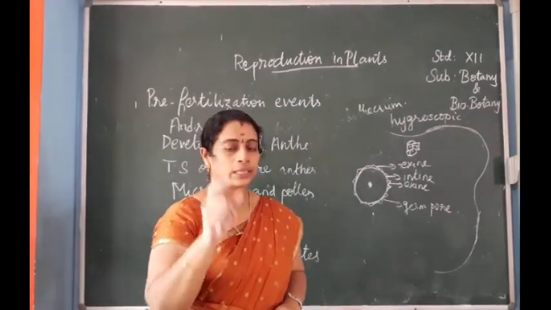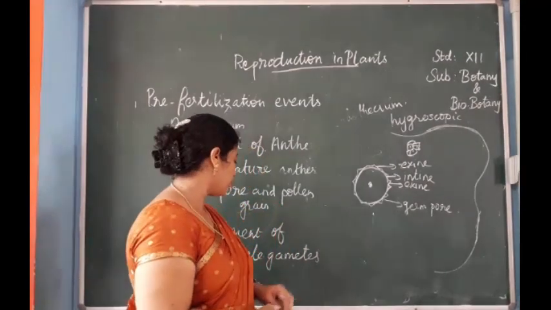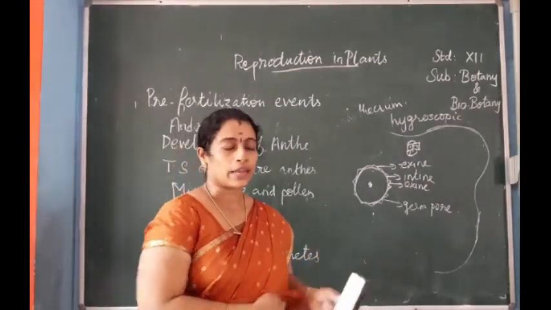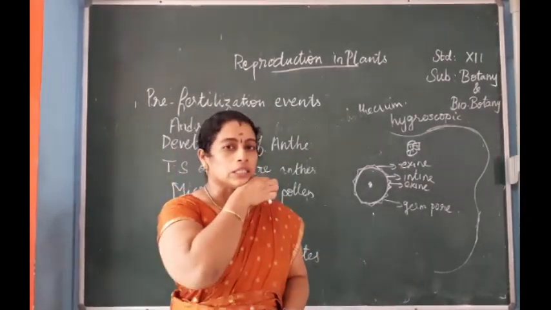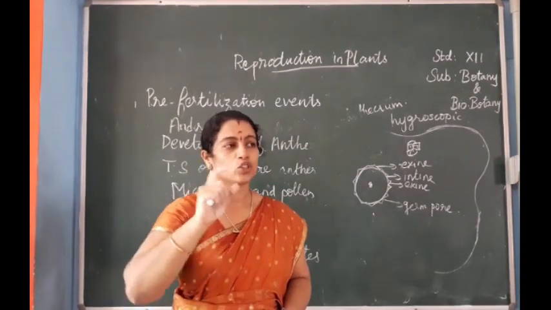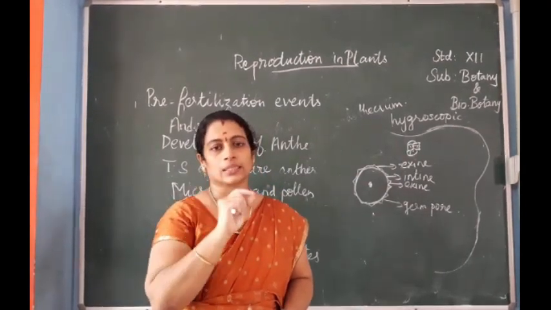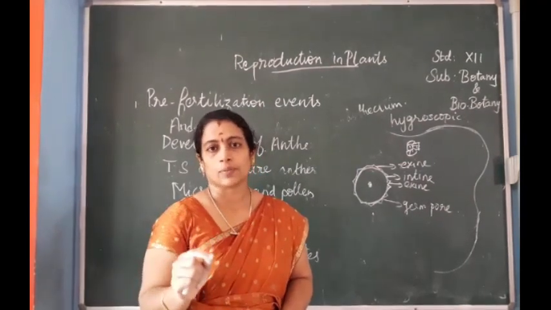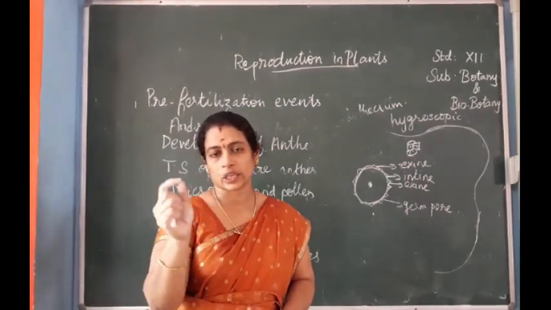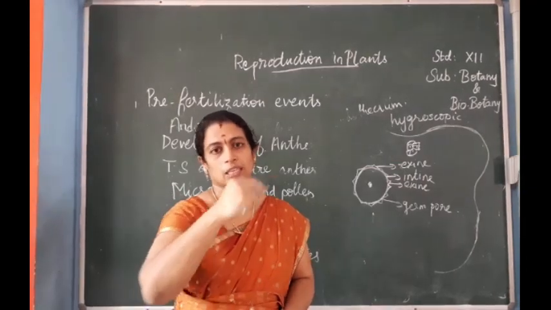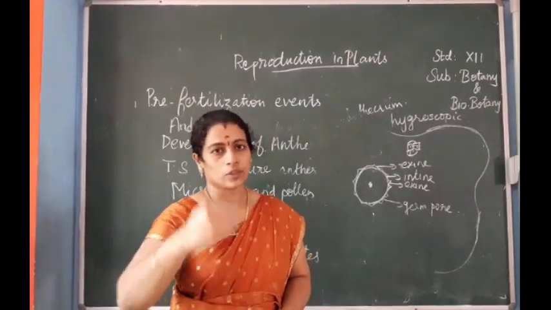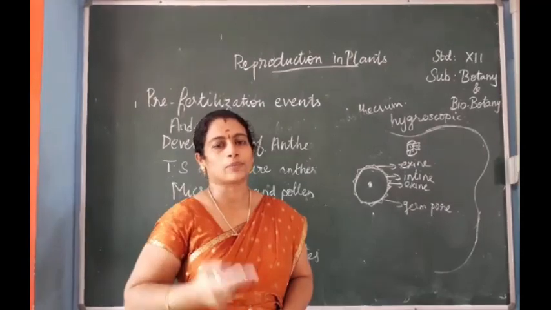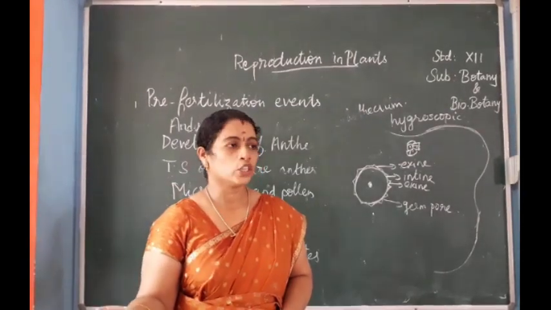The nucleus will be divided first, and later a small partition will be seen between the two nuclei, forming two types of cells, the generative cell and the vegetative cell.